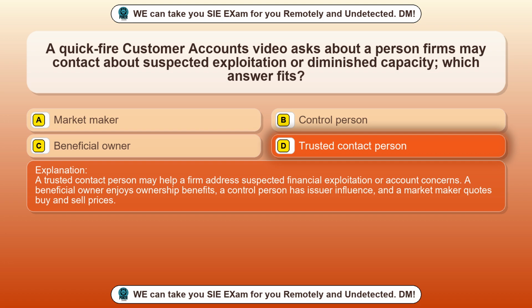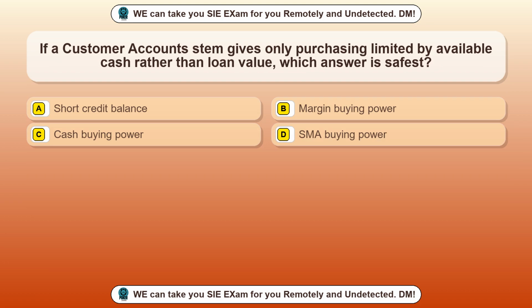A trusted contact person may help a firm address suspected financial exploitation or account concerns. A beneficial owner enjoys ownership benefits, a control person has issuer influence, and a market maker quotes buy and sell prices. Question 23. If a customer account stem gives only purchasing limited by available cash rather than loan value, which answer is safest?